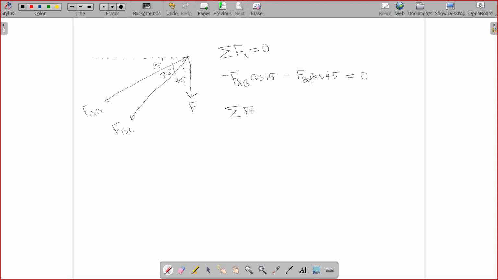Similarly, net force in y direction is equal to 0. So component of FAB in y direction is FAB sin 15. That is acting downwards, hence negative.